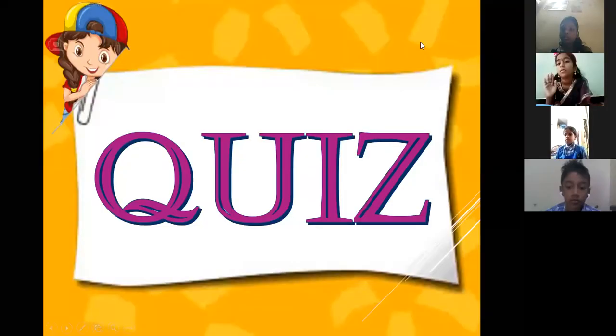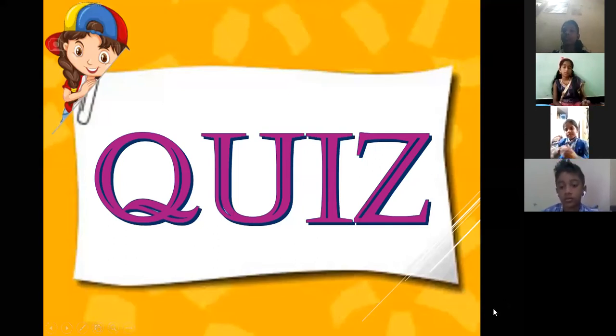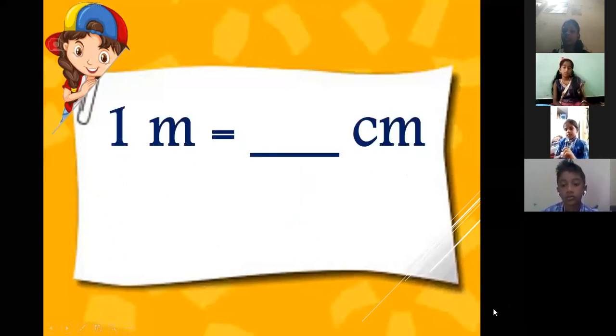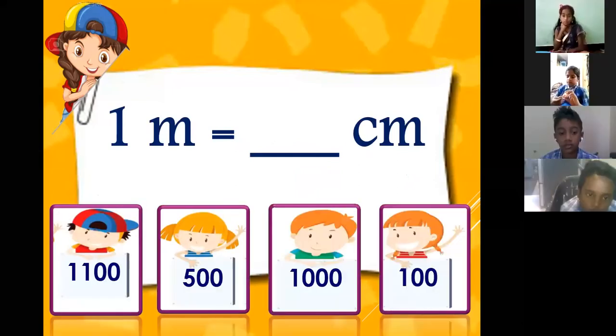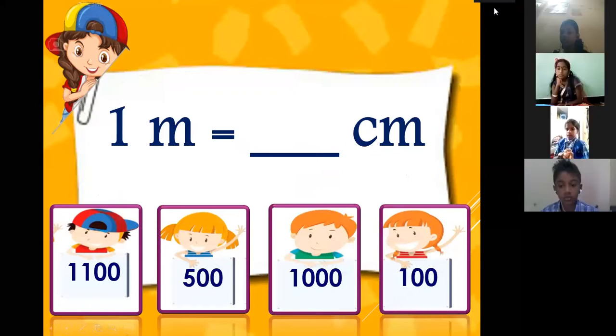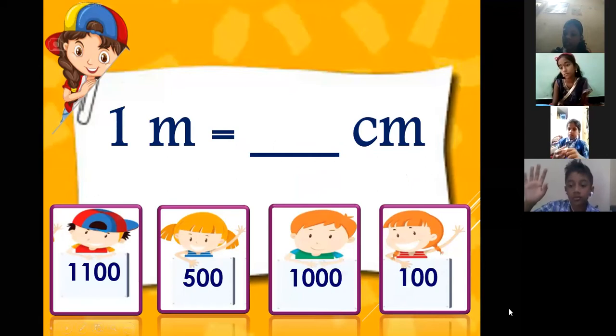Here we have some quiz on long and short. Let us see the questions. 1 meter equals to dash centimeters. Here are your options: 1100, 100, 500, 1000. 1 meter equals to how many centimeters? 100. Very good.